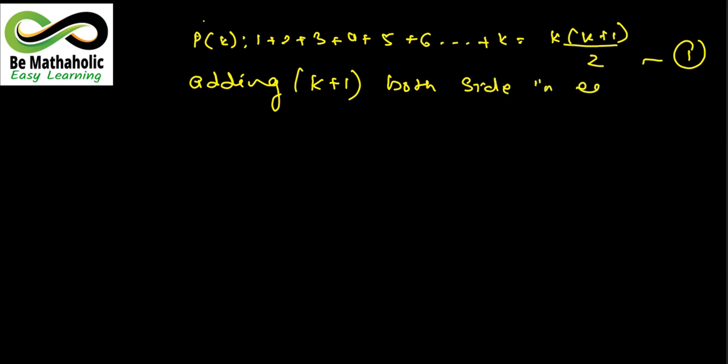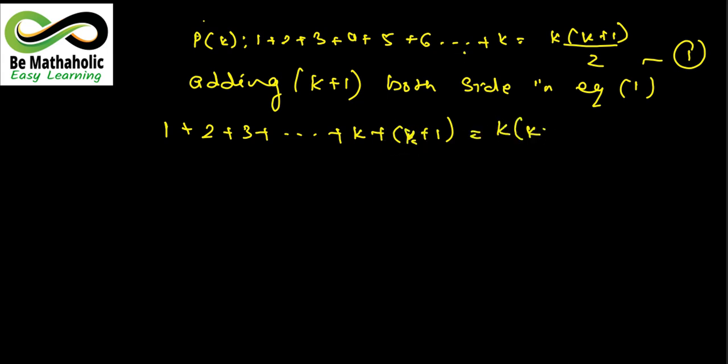हमने क्या किया, इक्वेशन 1 में k plus 1 ऐड कर दिया दोनों जगह. तो देखो सीक्वेंस हमारी क्या बन जाएगी, 1 plus 2 plus 3 plus dash dash dash plus k plus 1. ये आपका LHS है, ये वाले में हमने k plus 1 को ऐड किया, equals to k into k plus 1 by 2 plus k plus 1. What I have done, in equation 1 I have added k plus 1 to both the sides.